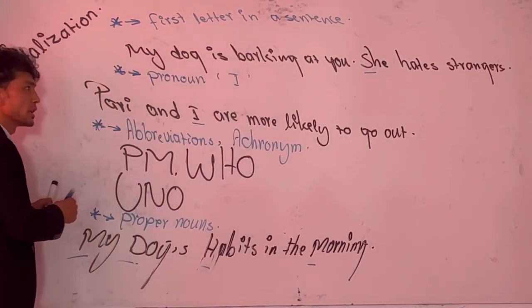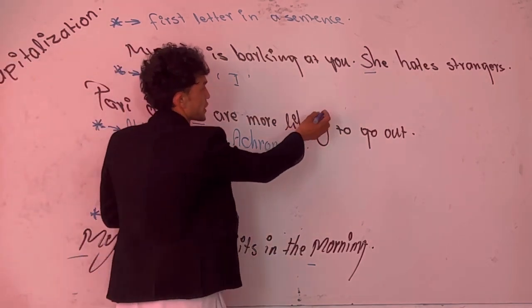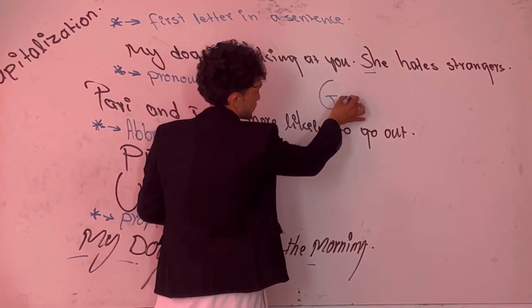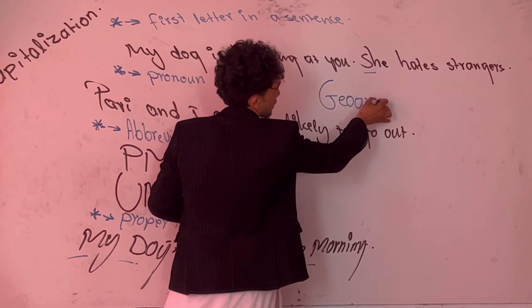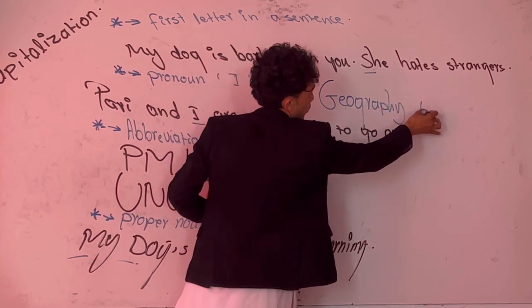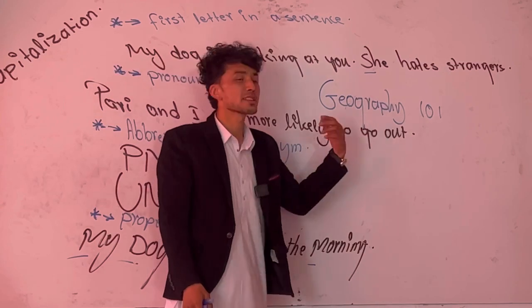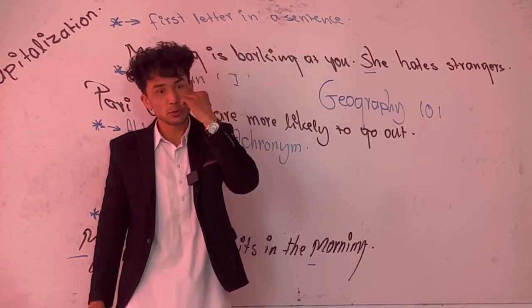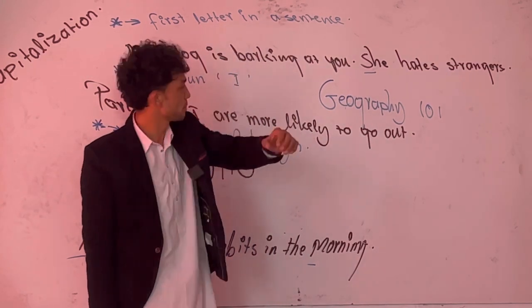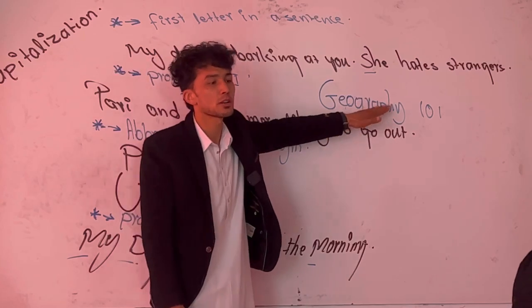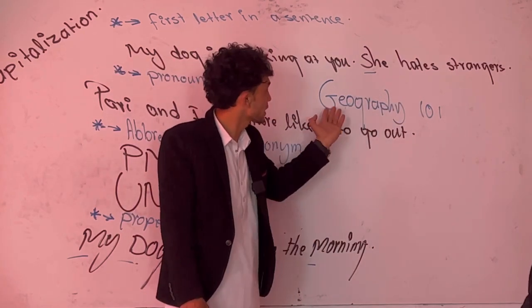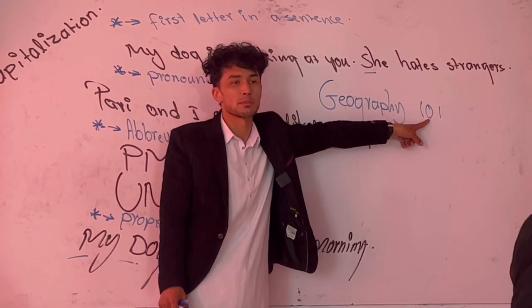And I'm very definitely sure that you have seen, for example, this word. Geography. Geography 101. Or some other subjects, for example, psychology 101. It is capitalized. Why? Because there's a course number after it.